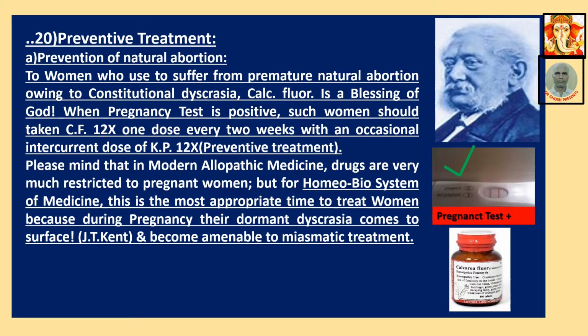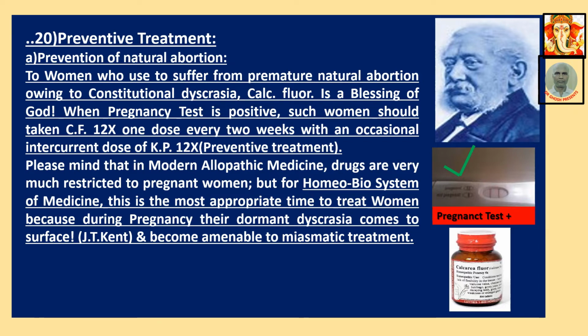KP means Calcarea phos. Sorry, Calcium phos. CF is Calcarea fluoricum, KP is Calcium phosphoricum. Both are preventives. Please mind that in modern allopathic medicine, drugs are very much restricted for pregnant women. But for the Homeo-Bio system, this is the most appropriate time to treat women, because during pregnancy their dormant dyscrasia comes up to the surface.